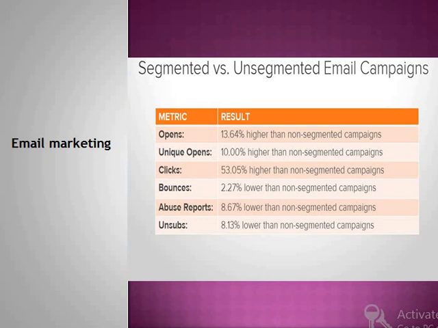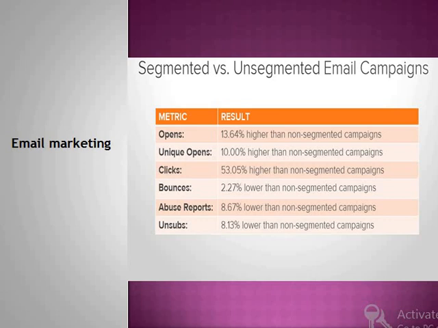Segmented versus unsegmented email campaigns. We will be drafting our email campaigns on the basis of our segments, on the basis of these lists. If we have a segmented and a non-segmented contact list, these are the results. The metric is opens, email opens, right? We receive different emails from companies, and we hardly open some of them.